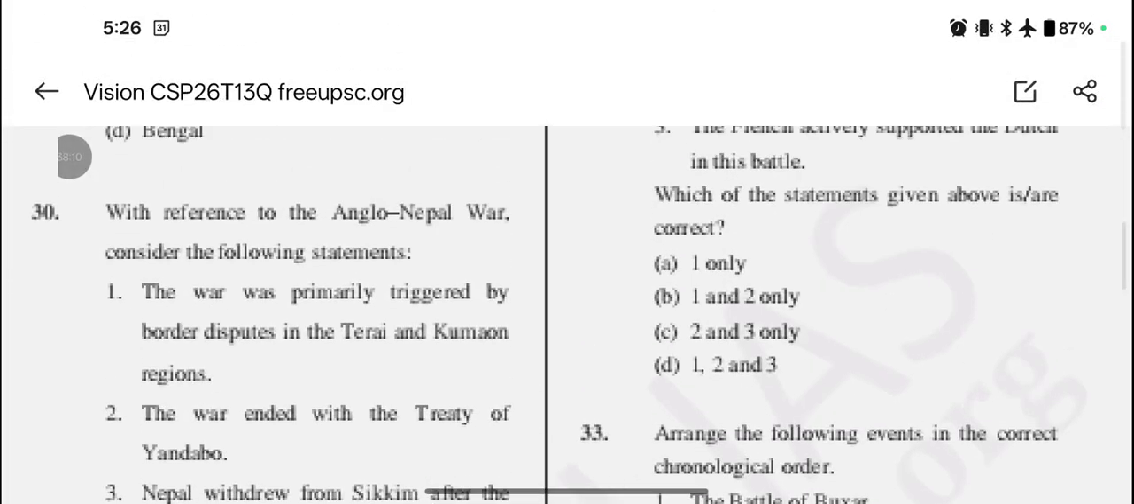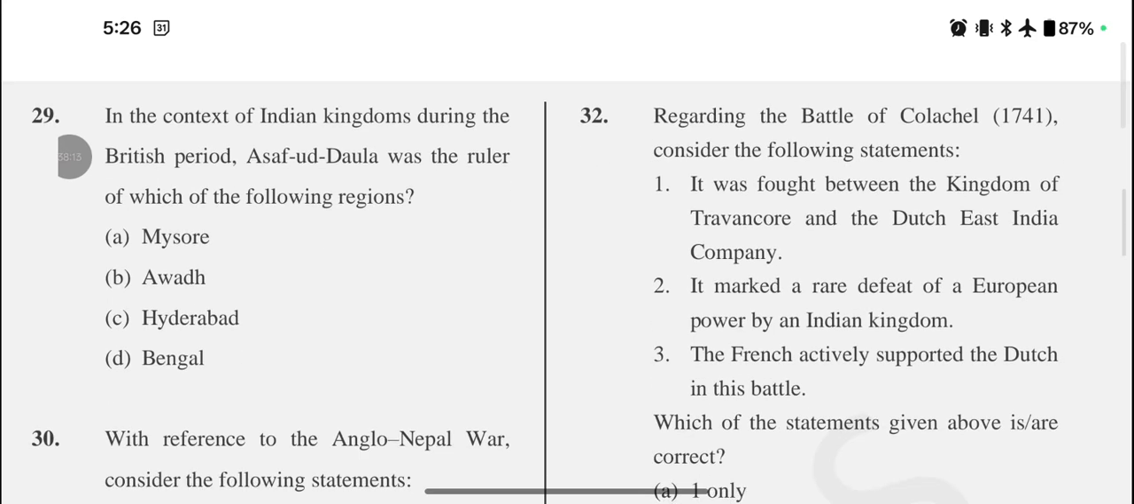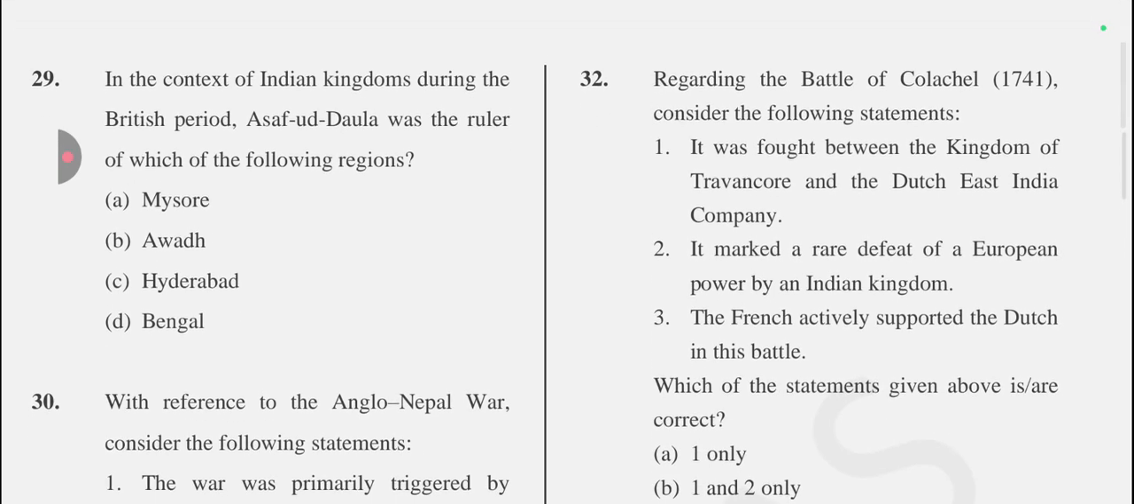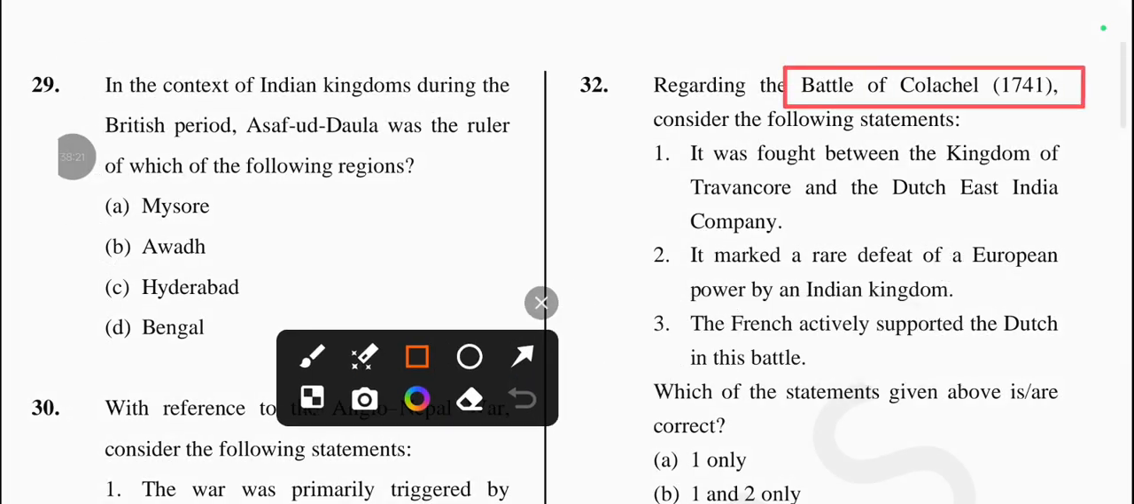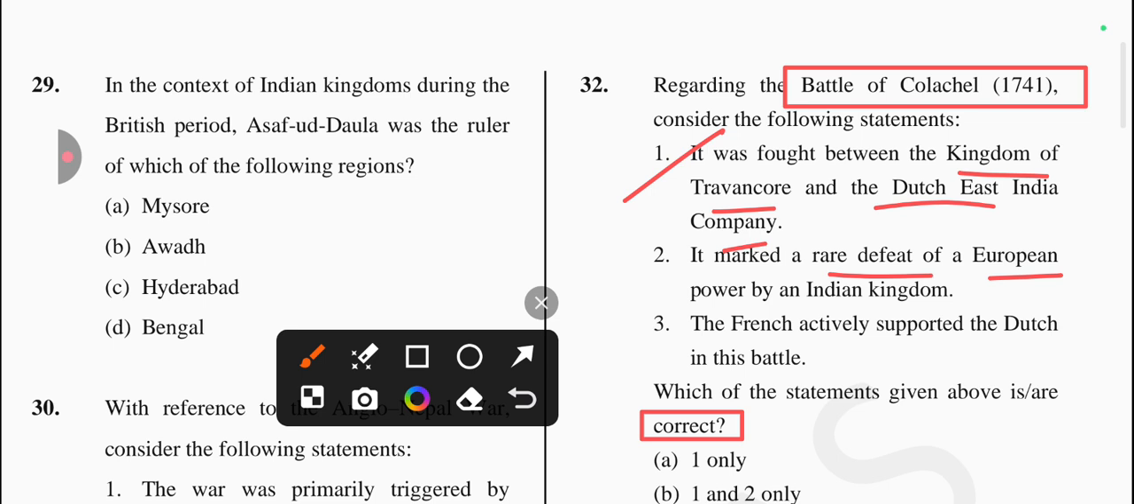Next question is regarding the Battle of Kolachel in 1741, consider the following statements, and there is asking about the correct statement. Okay, so first statement is it was fought between the Kingdom of Travancore and the Dutch East India Company. Is it true? Yes, it's a correct one. Next one is it marked a rare defeat of European power by the Indian Kingdom. Yes, it's also correct. Next one is the French actively supported the Dutch in this battle.